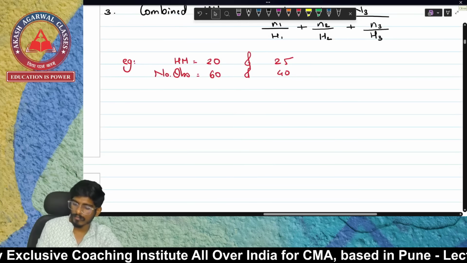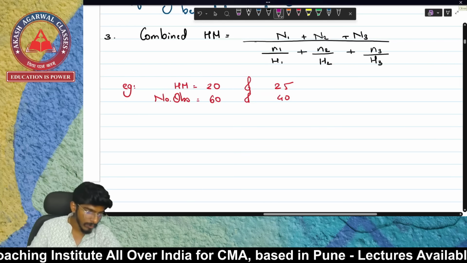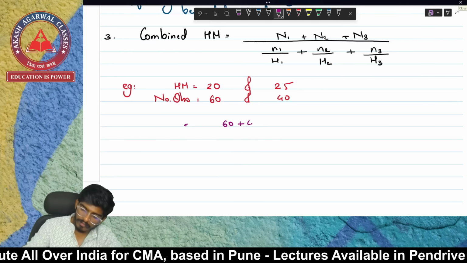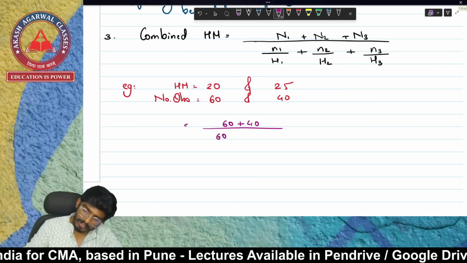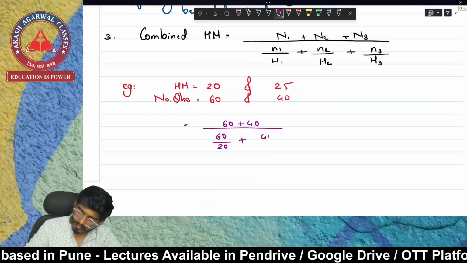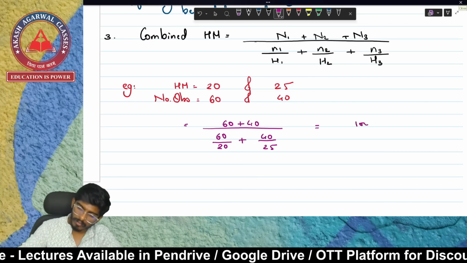Okay, now what is the formula? The formula is N1 plus N2, that means 60 plus 40, divided by 60 upon 20 plus 40 upon 25. So the numerator is going to be 100.